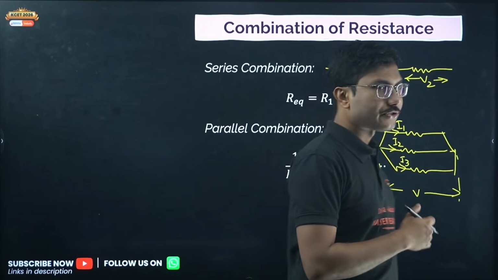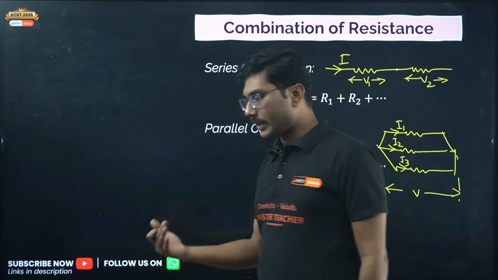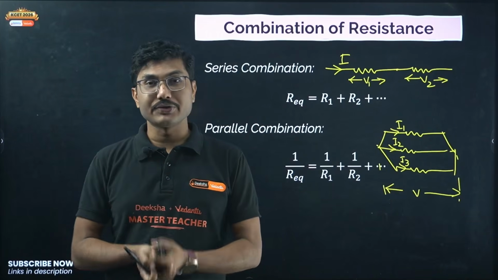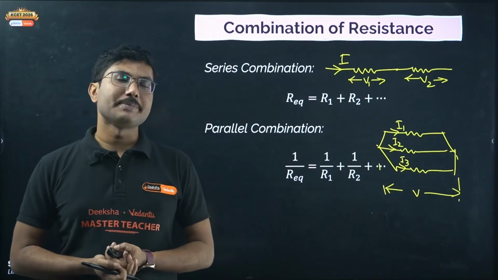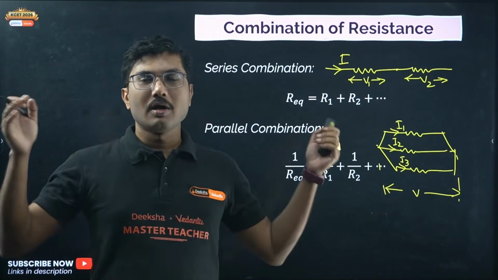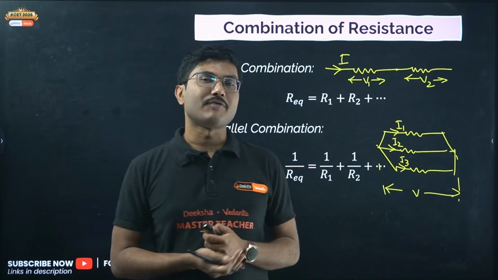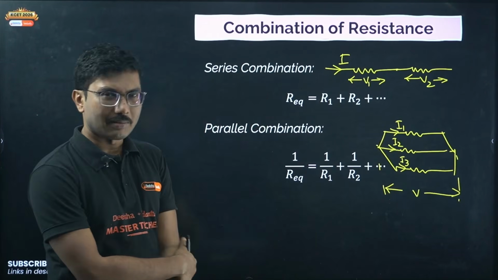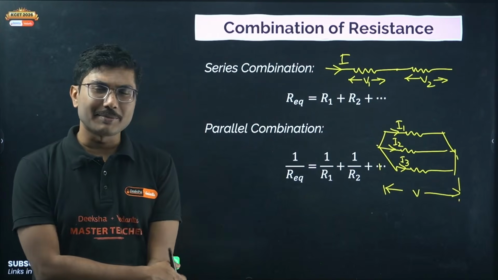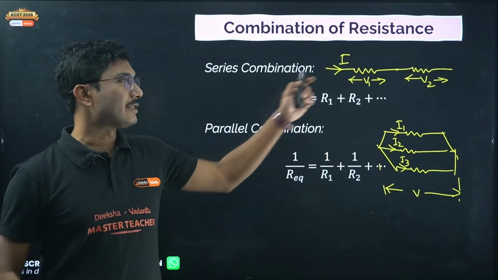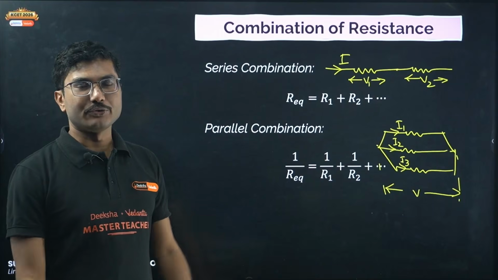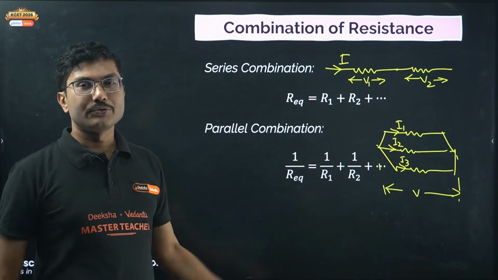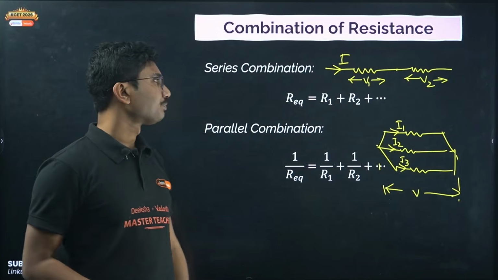Parallel combination is most used in our day-to-day life, because the electricity that is being used in our houses always uses parallel combination. That's why all equipment and all lights can function independently. In lower classes you have learned about the differences between parallel and series combination. If one bulb fuses, in case of series, all bulbs cease to glow, but in parallel combination, even if one bulb is fused, other bulbs will still work, right?